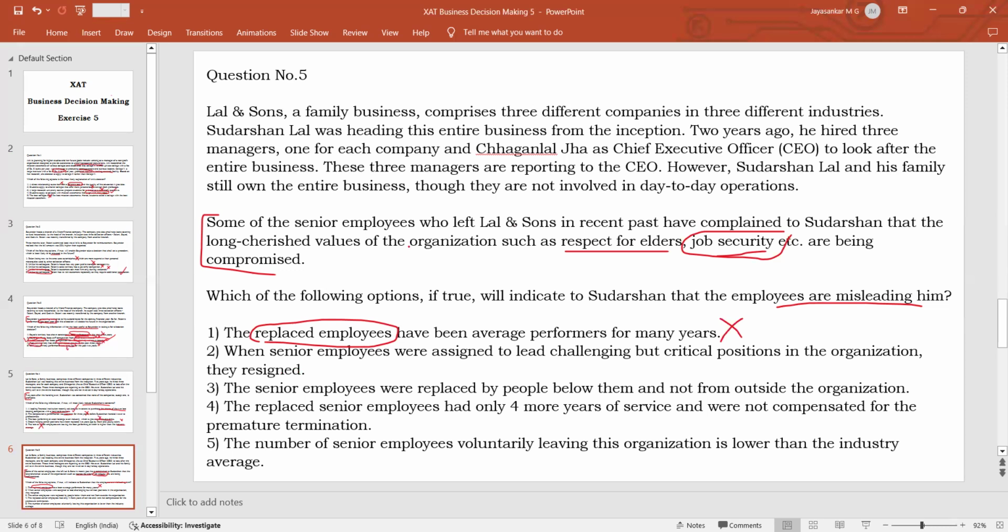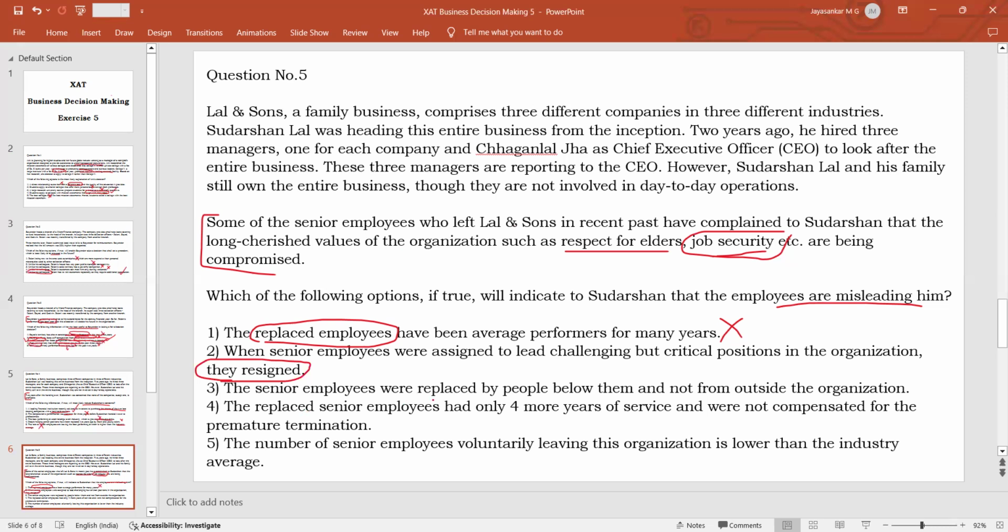So here the new management is neither disrespecting them nor taking away their job security, because the company has not fired them. They voluntarily resigned, which means they themselves resigned. This will indicate that the employees were respected. There was no disrespect because they were given promotions, and their job security was not compromised because they were not asked to leave. They themselves resigned. So this will prove that the new management did not disrespect the values. This is probably an answer. Keep it in your mind.